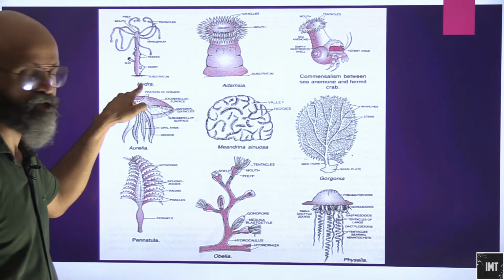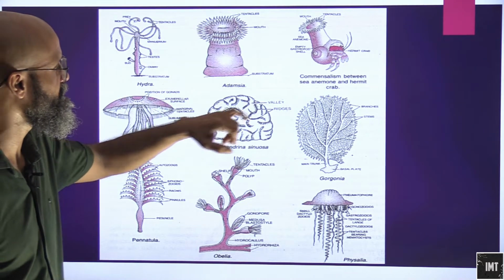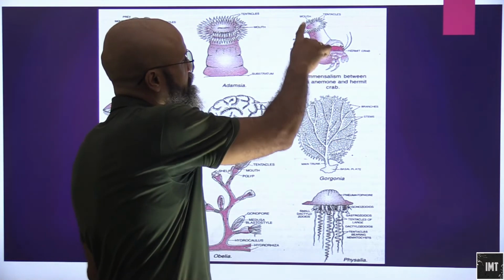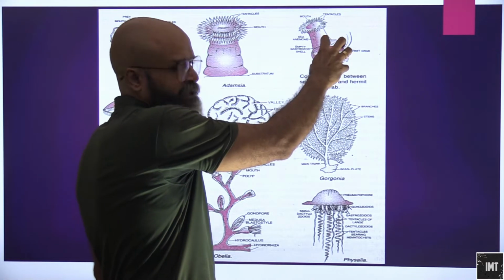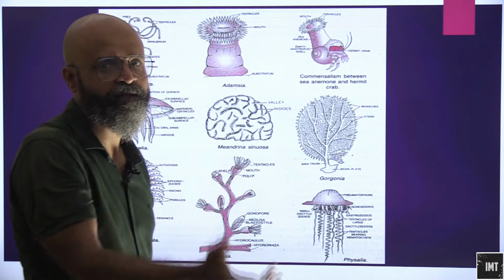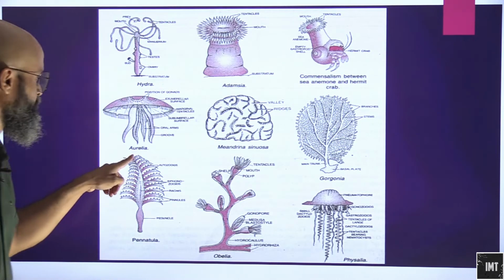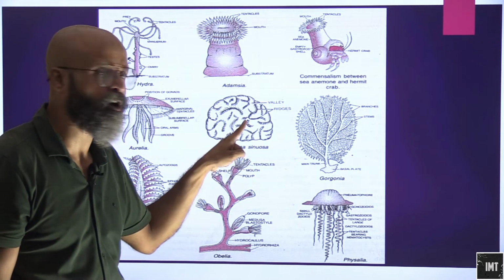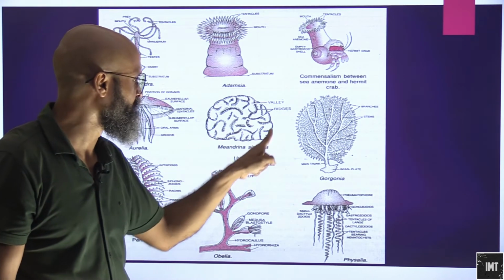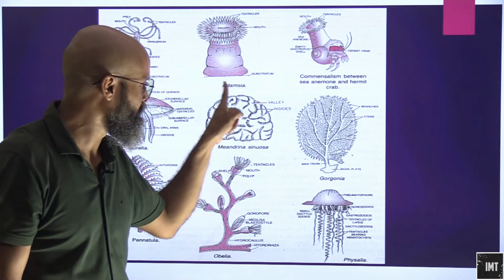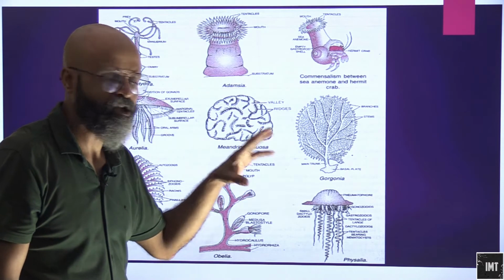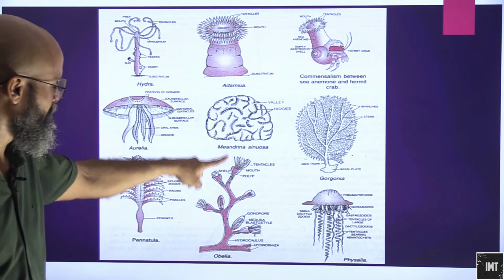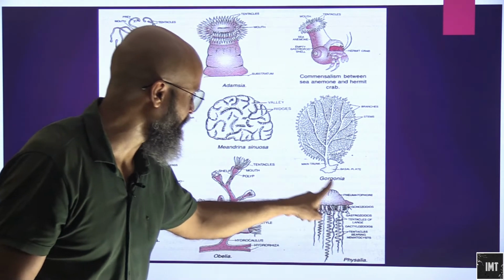This is the hydra, which is mostly sessile. Then we have the Adamsia. Then commensalism between sea anemone and hermit crab. So this is basically the hermit crab and the sea anemone. The hermit crab generally benefits, and at times it helps in the locomotion. Okay, this is Aurelia or the jellyfish. This is Meandra or Meandrina sinuosa, the brain coral. So the convolutions look very similar to that of a human brain. This is Gorgonia. Then we have Pennatula, this is Obelia, and this is basically Physalia.